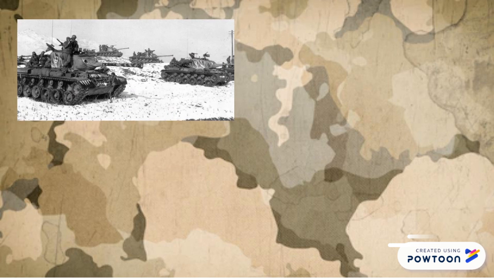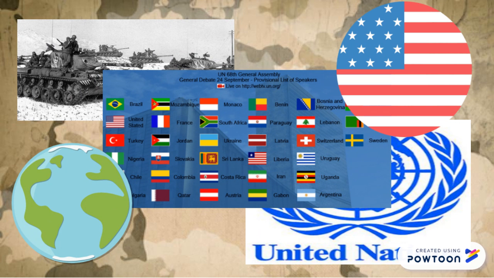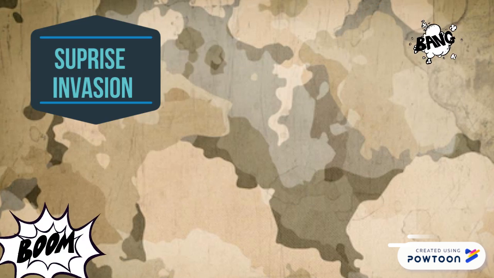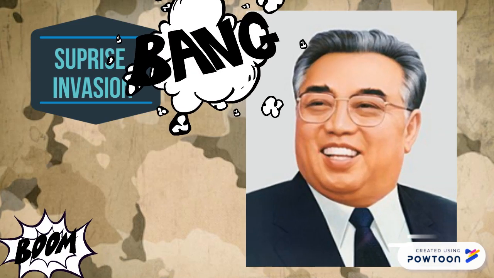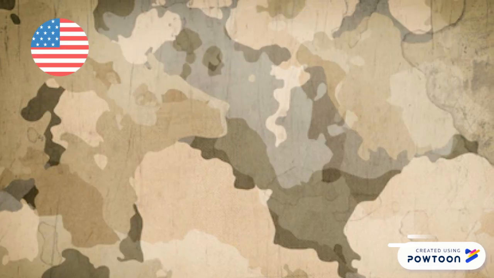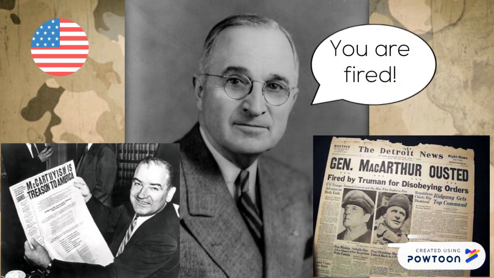The United States came to the aid of South Korea at the head of a United Nations force composed of more than a dozen countries. June 25th. On June 25th, 1950, Kim launched a surprise invasion of South Korea. President Truman. The same spring, President Truman fired General MacArthur when MacArthur publicly challenged the administration's strategy.